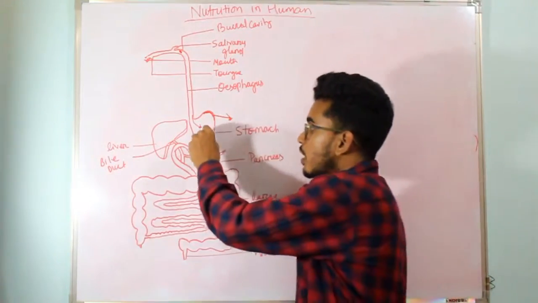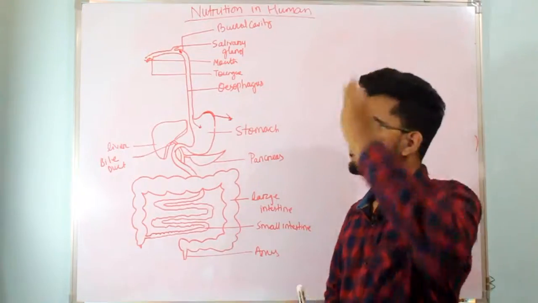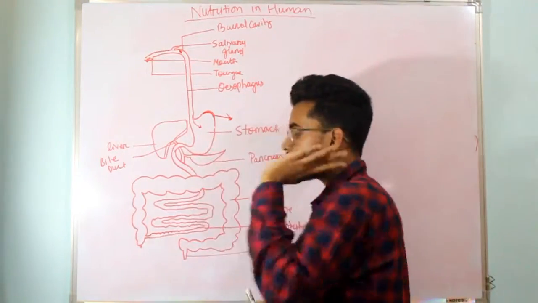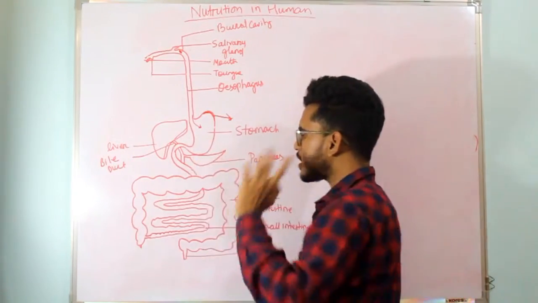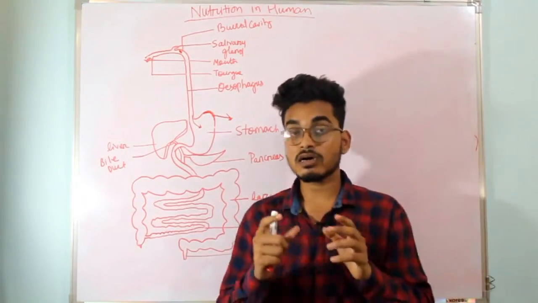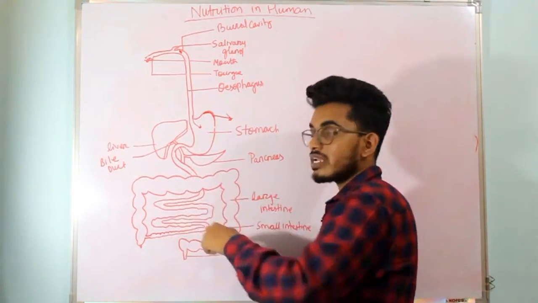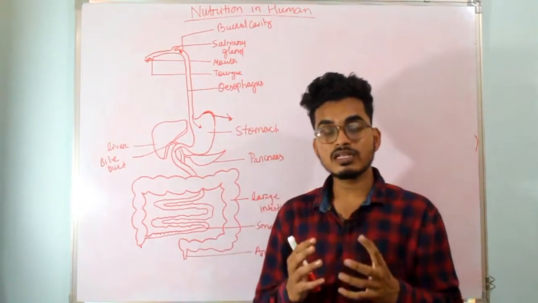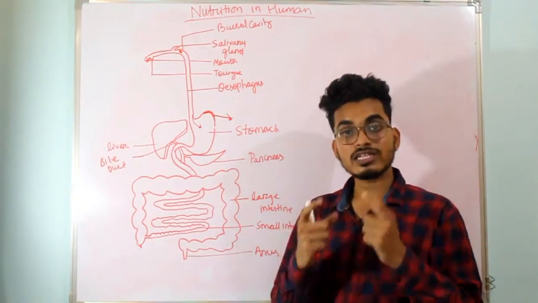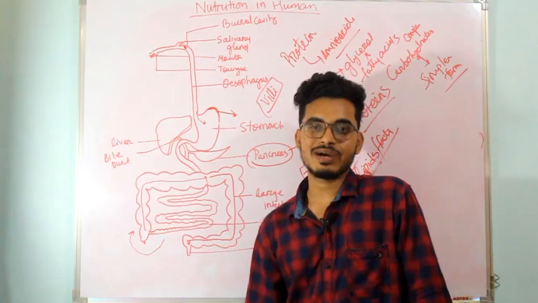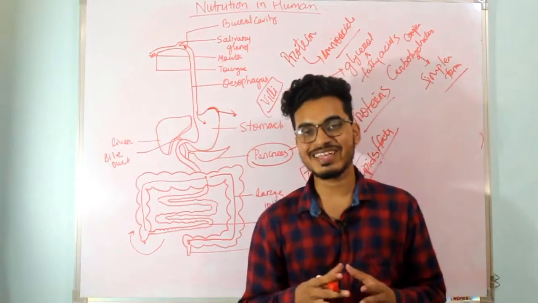Now the food is inside our stomach, and it has to move into the small intestine. The movement of food from the stomach to the small intestine is regulated by a muscle called a sphincter.